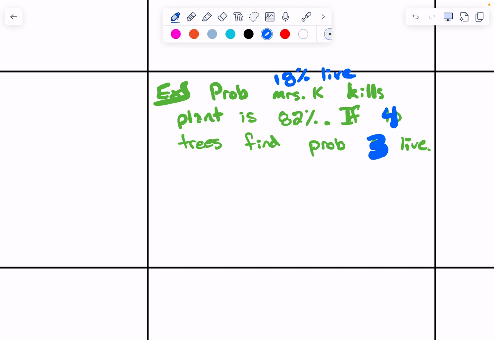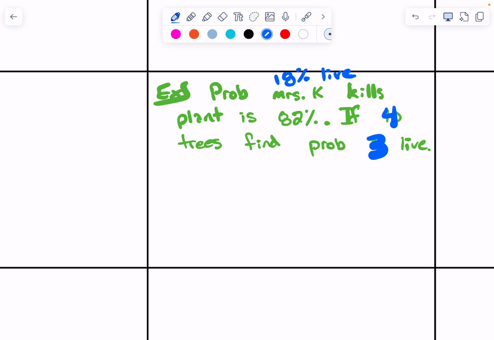But now I'm wanting to know what's the chances that 3 out of 4 live, which is a 75% live rate. Is that going to have a high chance of happening? No. Not going to be likely to happen. If my live rate is 18% and now I'm asking what's the chances that 3 out of 4 of them live, that's not going to be a very high chance, right? Do we understand how this works?